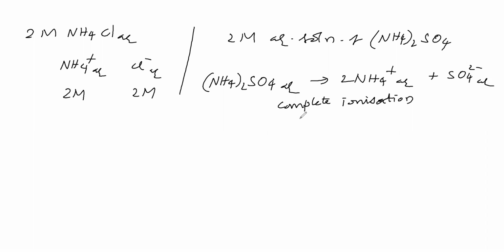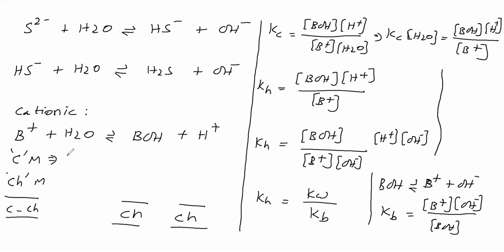If they are not mentioning anything, then we have to consider complete ionization. That's all. So you have taken 2 molar ammonium sulfate and it is undergoing complete ionization. Therefore the concentration of ammonium ion is 4 molar, so the initial concentration of ammonium is 4 molar. Therefore, in this place we have to take 4 molar.